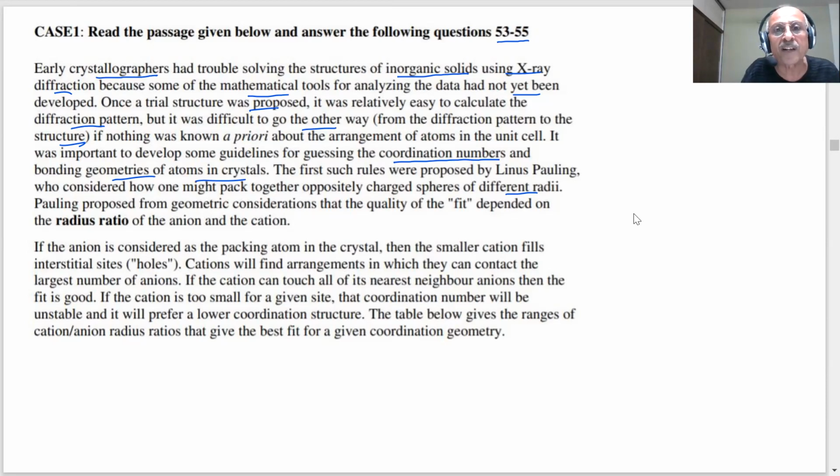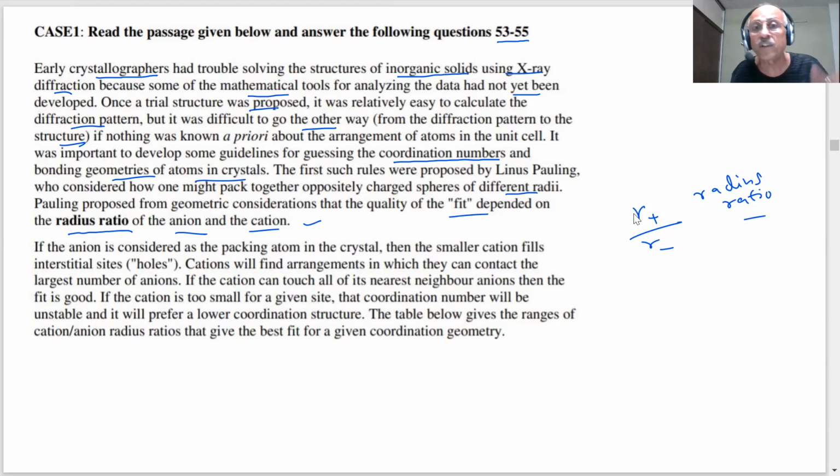Pauling proposed a geometric consideration that the quality of the fit depended on the radius ratio of anion and cation. This is a very important thing. Radius ratio of cation and anion. Student, radius ratio. This is a very important point which was proposed by Pauling. If the anion is considered as the packing atom in the crystal, the anion is larger in size, it is the packing. The smaller cation fills the interstitial holes. The cation is smaller, it will go into the interstitial layer.